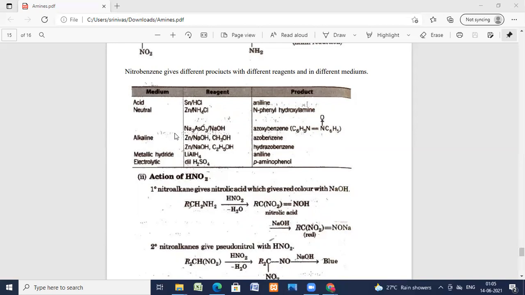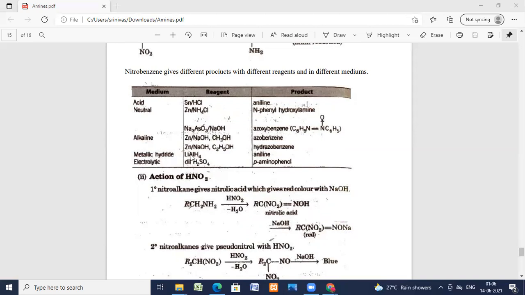In the alkaline medium, you can take reagents like zinc with sodium hydroxide, zinc with sodium hydroxide and ethanol, or sodium arsenate with sodium hydroxide. So you get azoxybenzene, azobenzene or hydrazobenzene depending on the reagent that you take.